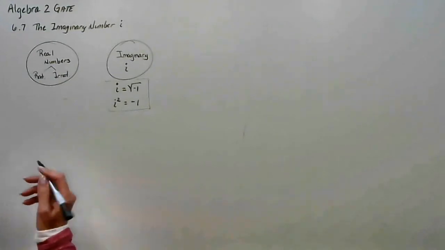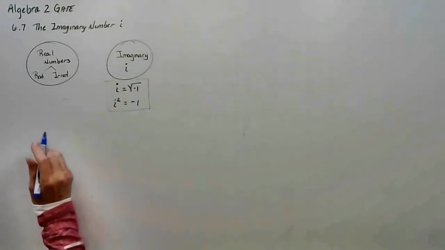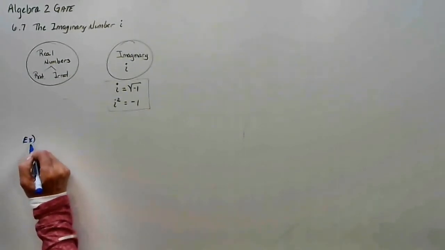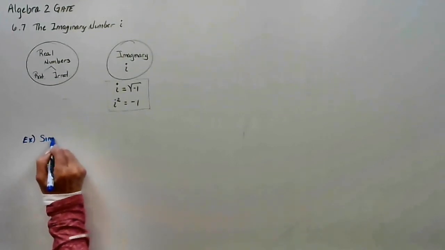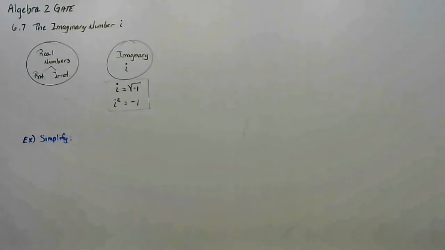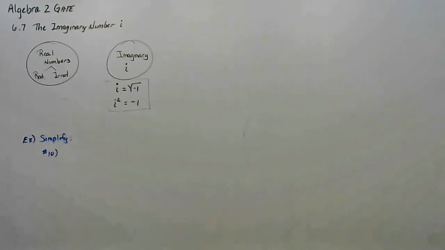Let's say I asked you, let's do the blue. Simplify. Here's number 10. It says 5i times 3i.